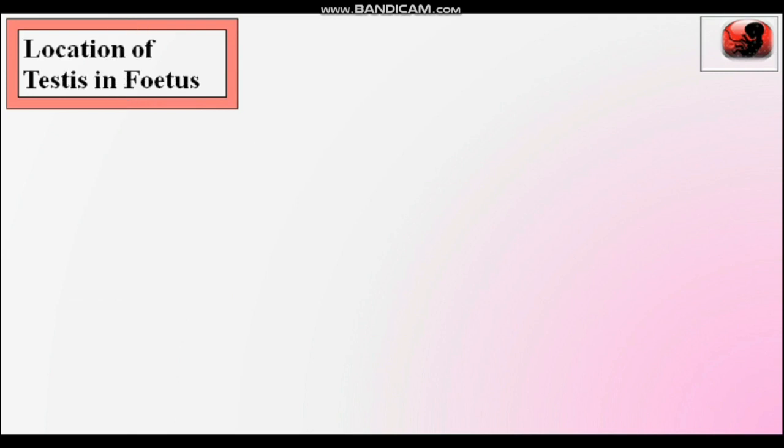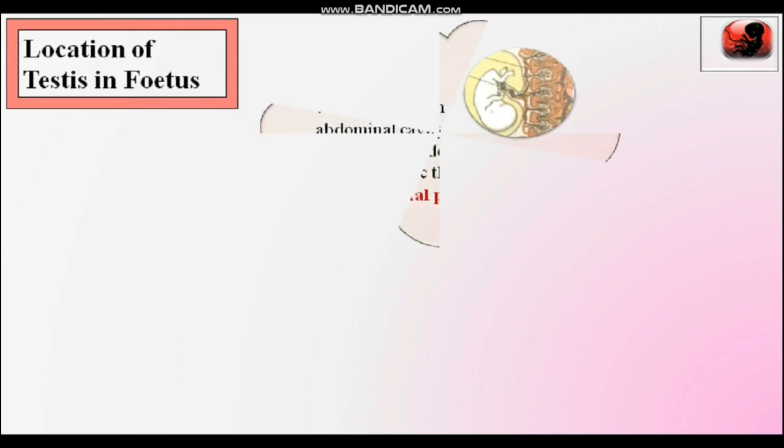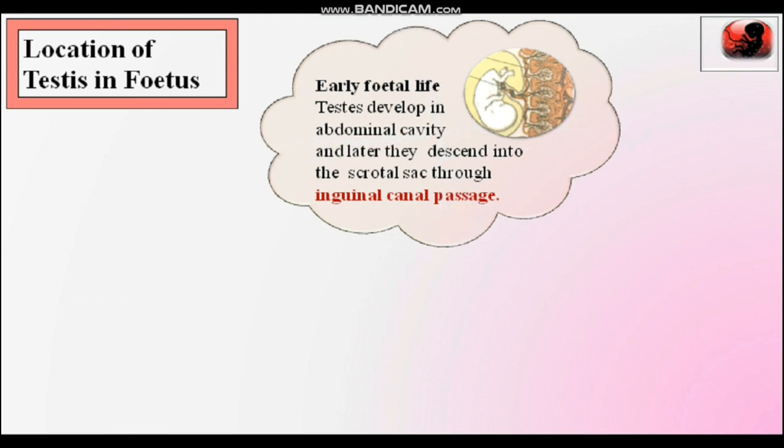But the location in the fetus is different. What is the meaning of fetus? Here is the diagram of the fetus. The embryo in a pregnant woman, at about 10 to 12 weeks, is known as fetus. In this fetus condition, testes develop in the abdominal cavity, but later they descend into the scrotal sac through the inguinal canal passage. Here is the diagram of the inguinal canal,